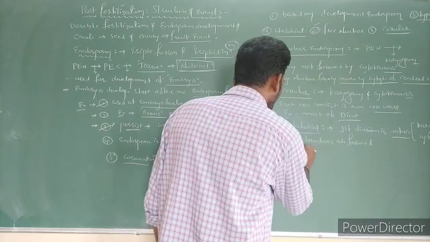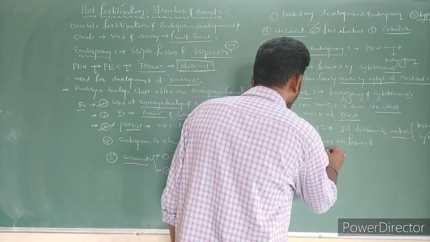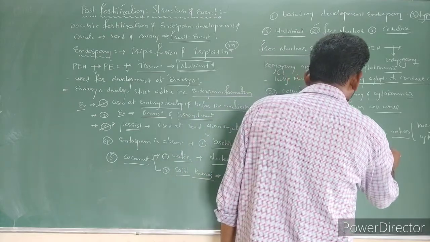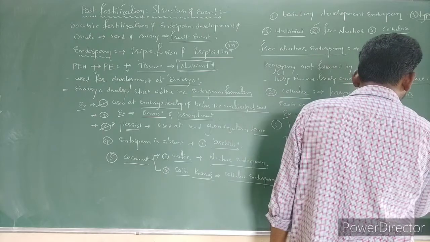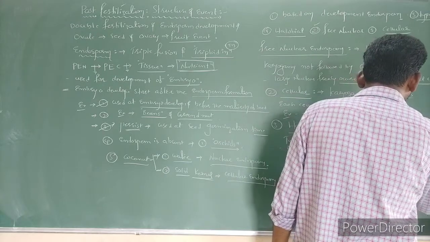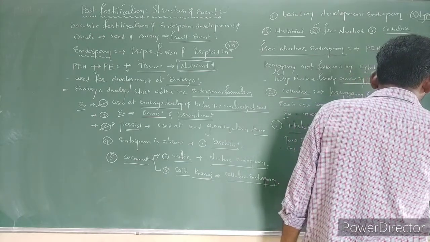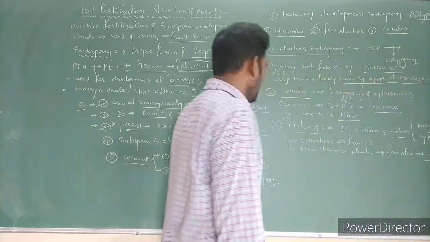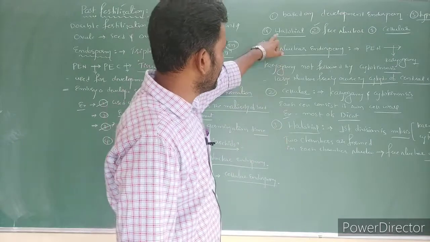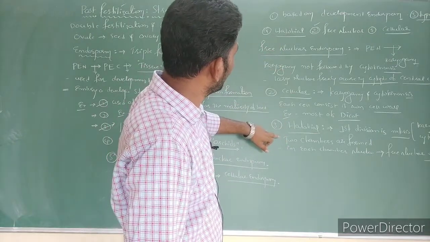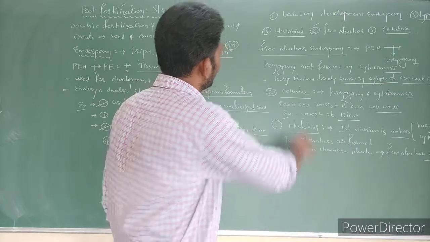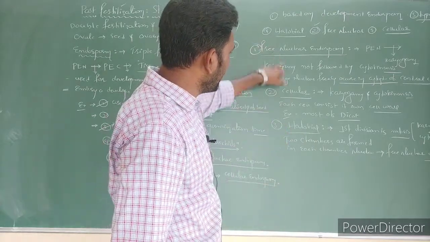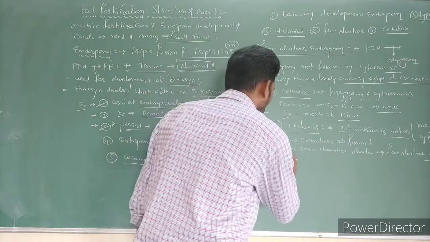Later, in each chamber, the nucleus again undergoes free nuclear divisions. Helobial endosperm is intermediate between free nuclear as well as cellular. Example is monocots.